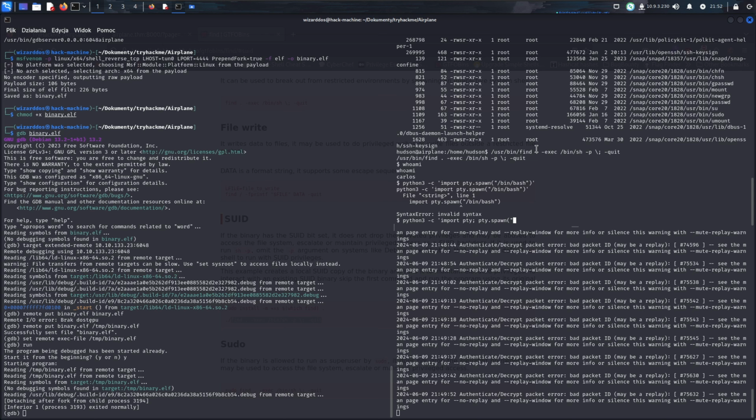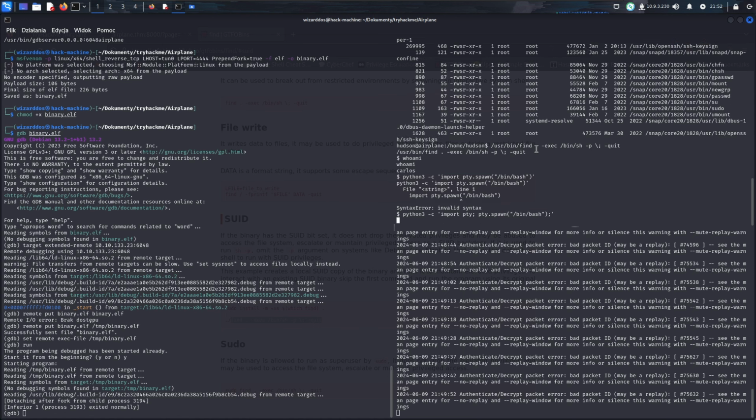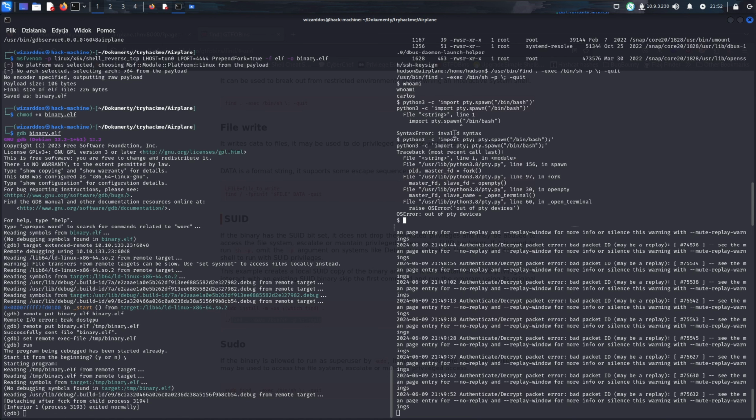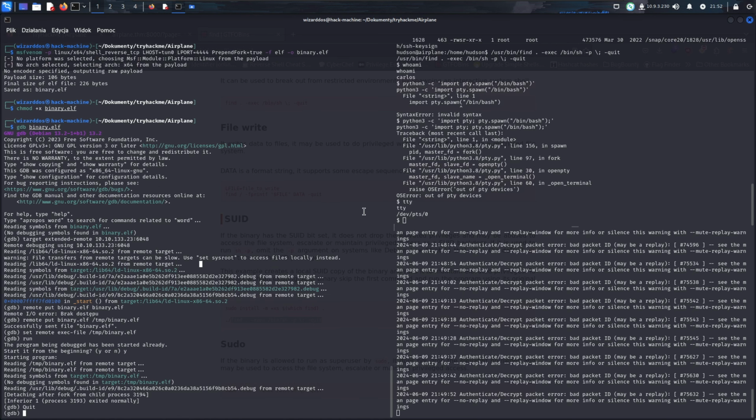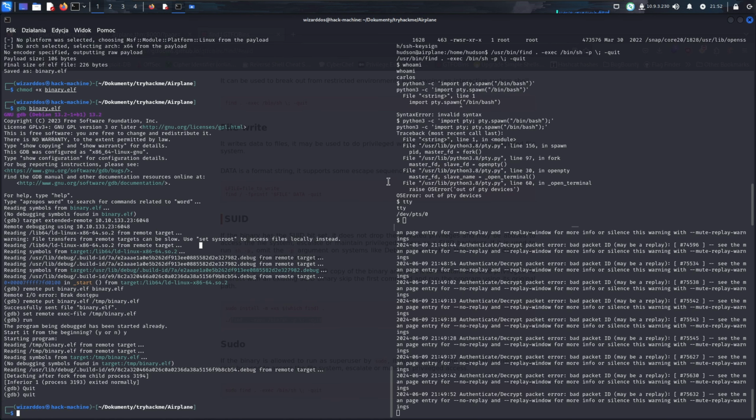I forgot the code. /bin/bash. And now it turns out we are out of pty devices. Are we TTY? Actually, yes, we are. But I don't like using this shell. Let's kill this process. Quit.